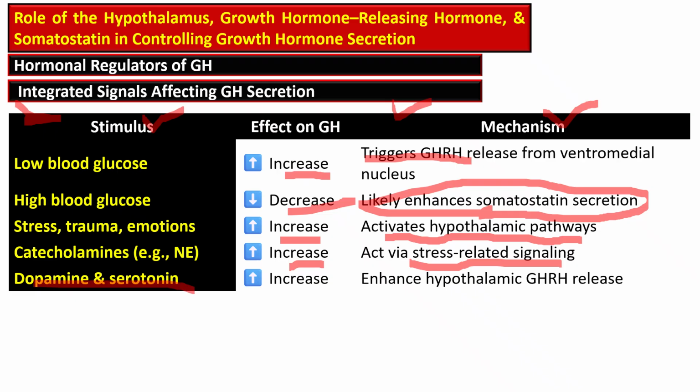Dopamine and serotonin also increase the growth hormone release, because they enhance hypothalamic growth hormone release. So the hypothalamus acts as a command center that integrates the metabolic signals, nutritional state, and emotional stimuli to regulate growth hormone secretion through a balance of growth hormone releasing hormone and somatostatin.